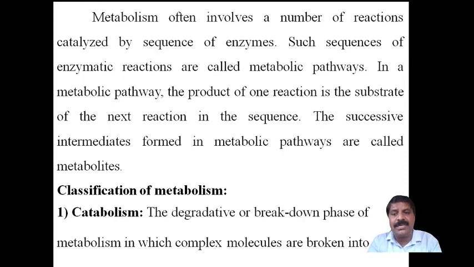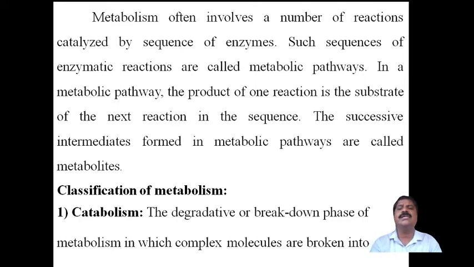The successive intermediates formed in metabolic pathways are called metabolites. One compound is converted into another, which is further degraded into another compound, so many successive intermediate compounds are formed in the living cell.